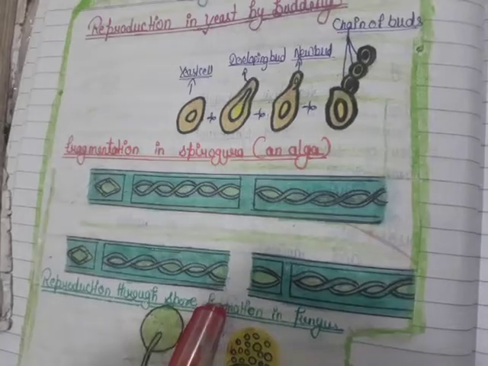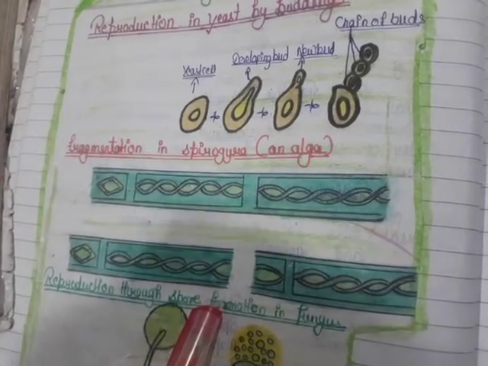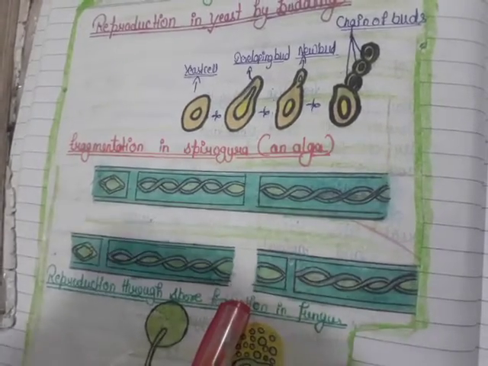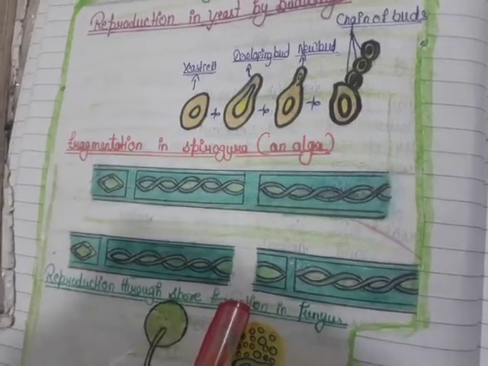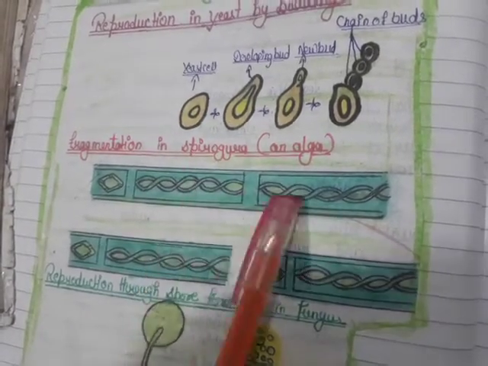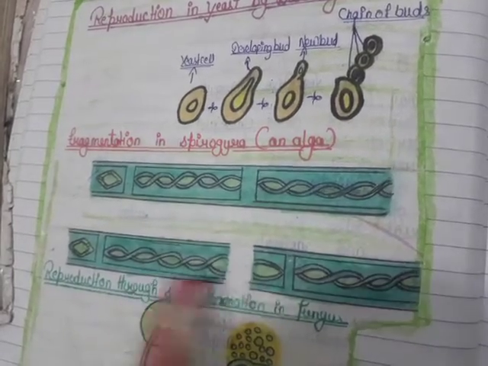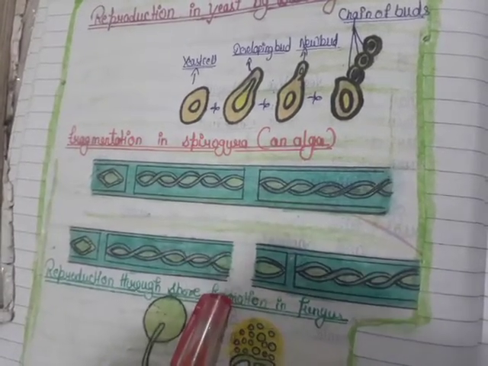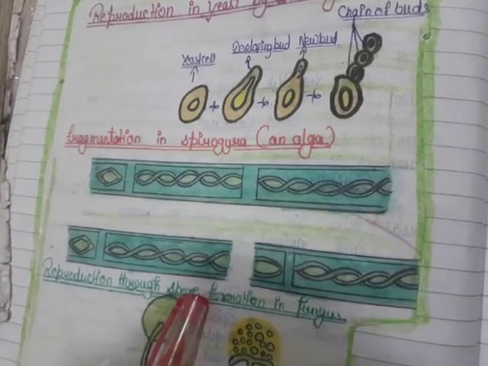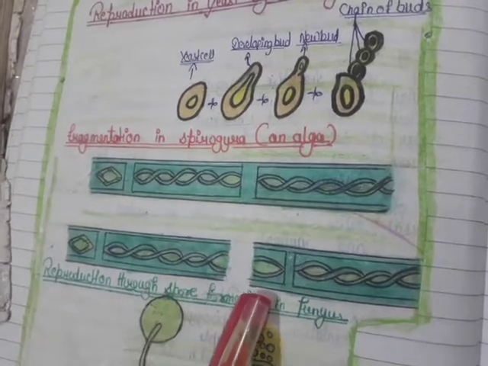When water and nutrients are available, algae grow and multiply rapidly by fragmentation. An alga breaks up into two or more fragments. These fragments or pieces grow into new individuals. This process continues and they cover a large area in a short period of time.